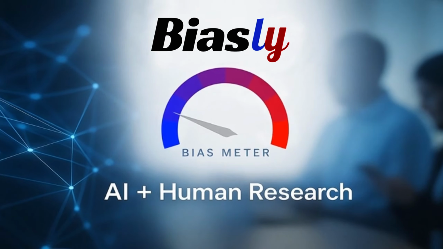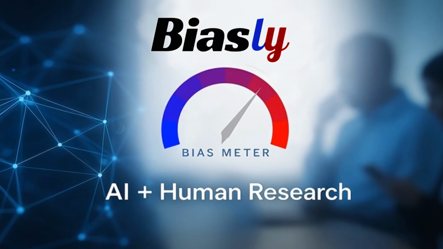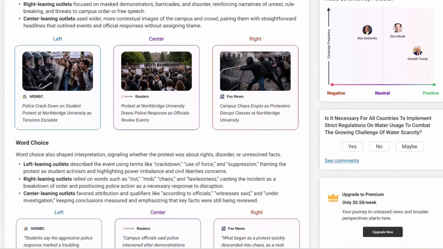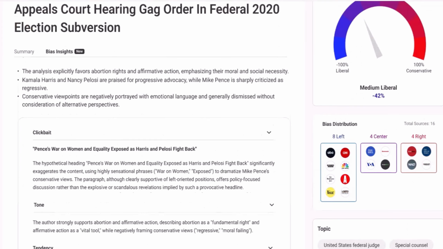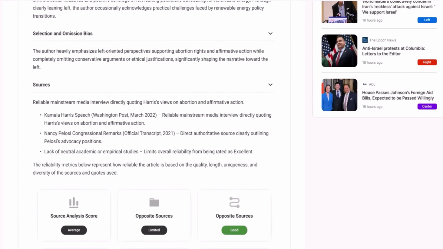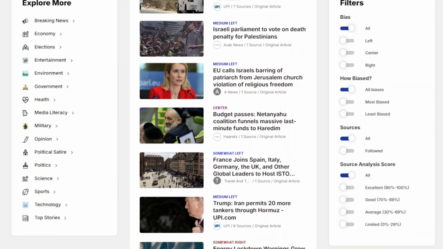With Biasley's advanced bias meter, powered by AI and human research, now you can. Biasley detects political leanings within articles, authors, and outlets, analyzing tone, language, references, and factual balance. Now you can choose to read news that matches your preference or challenge it.